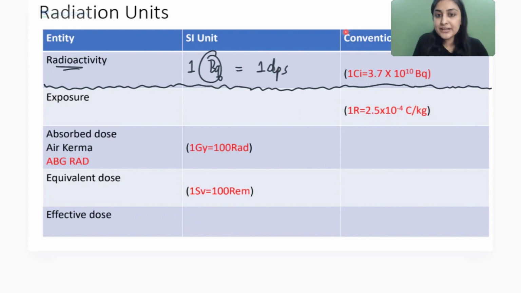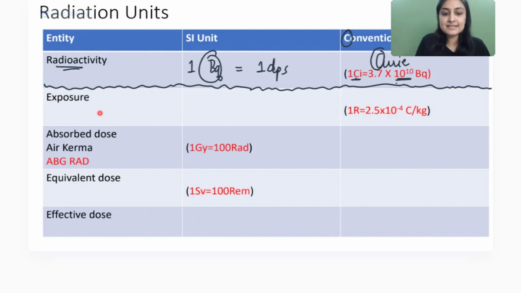So if conventional unit is C, can I give her as Curie? So C for C, C for Curie. This is the relation. You can remember 3.7 into 10 raised to 10. बस ये मत करना 10 raised to minus 10. Remember, females are 10 raised to 10 times ahead of males. Okay, so this is the relation between Curie and becquerel. So 10 raised to 10 female आगे. Okay, so this is about radioactivity.